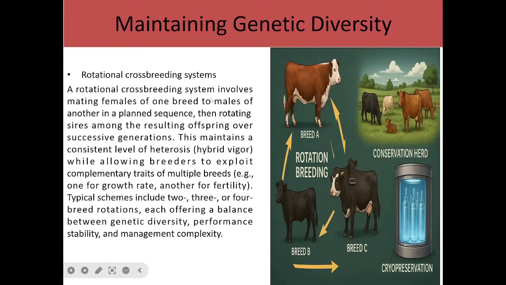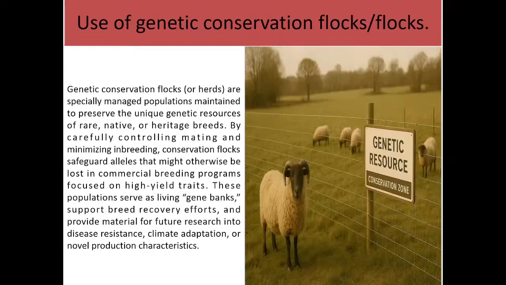That is a system that involves mating females of one breed to males of another in a planned sequence. So you can see now, this is breed A. It is meant to interact first with B, then to produce breed B. So when you rotate this over a successive period of time, you are trying to maintain genetic diversity. So over time, there is going to be constant.